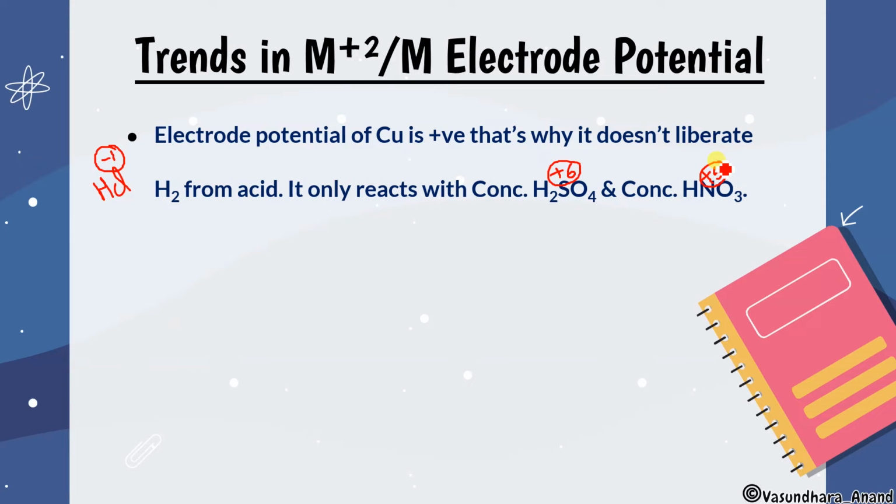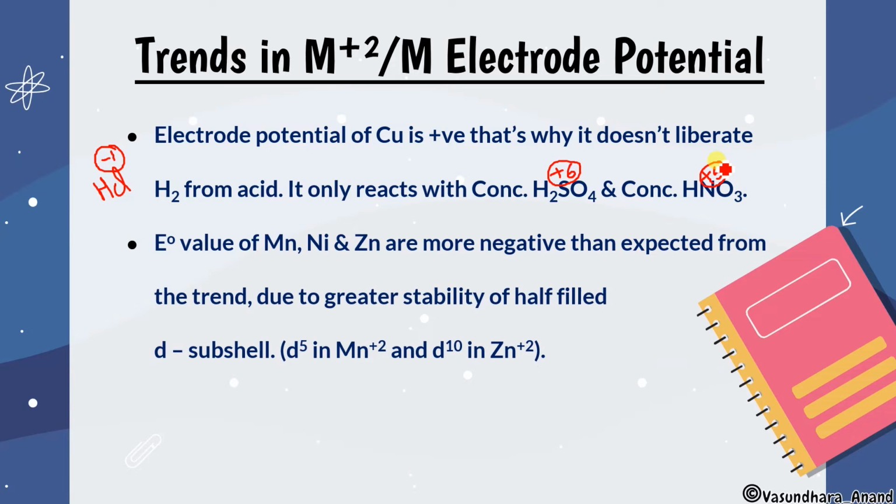Now, E0 values of Mn, Ni, Zn are more negative than expected from the trend due to the greater stability of half-filled d-orbitals. So Mn, we have done this concept. So Mn, Ni and Zn जो होता है, because of this it is more negative. E0 value जो होती है वो more negative होती है, because it has the greater stability of half-filled d-orbitals. That means d5 in Mn+2 and d10 in Zn+2.